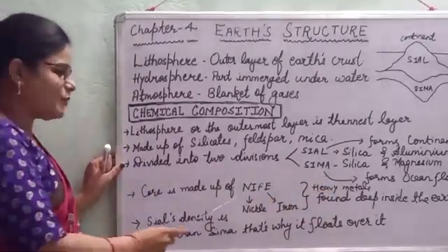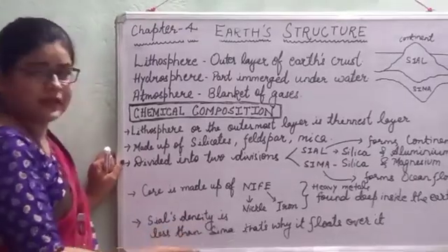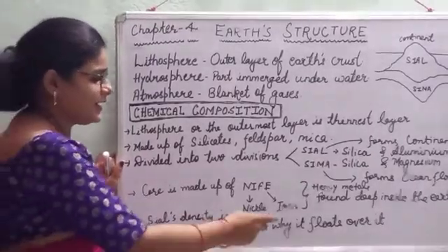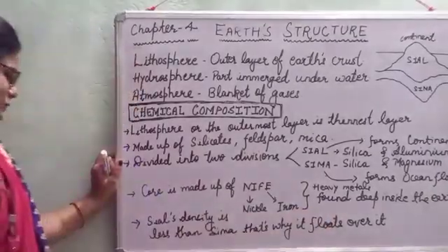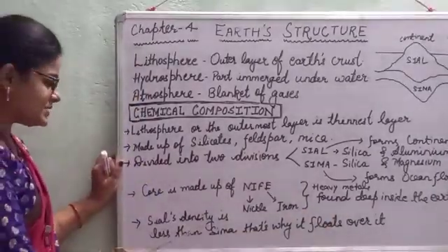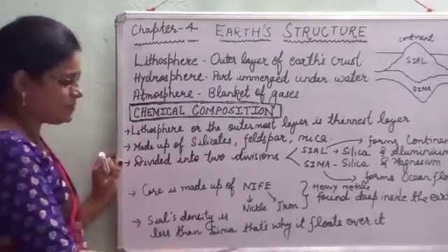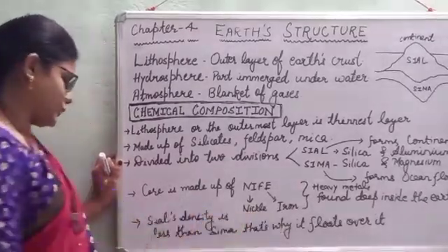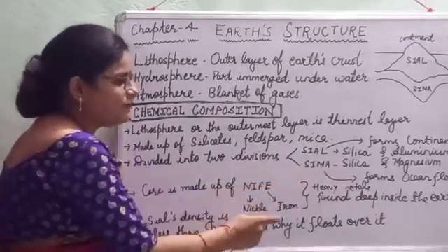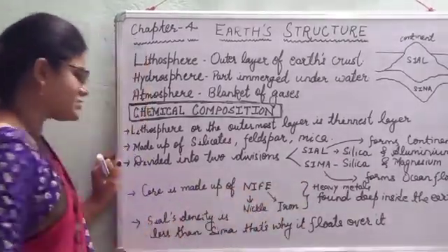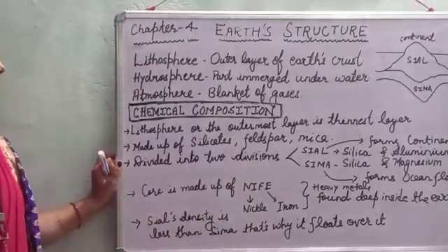The core is made up of Nife. Nife is nickel and iron. They are heavy metals and that is why they are found deep inside the earth. Sial's density is less than that of Sima. That is why it floats over it. Sial means the continents float over the oceans because of the density.